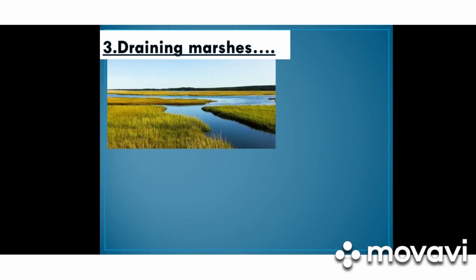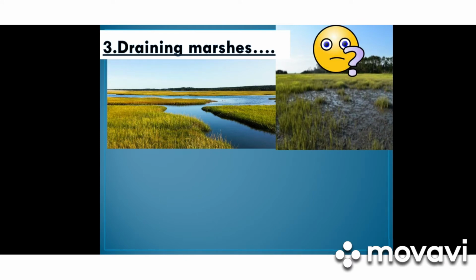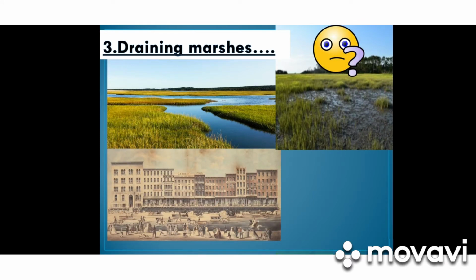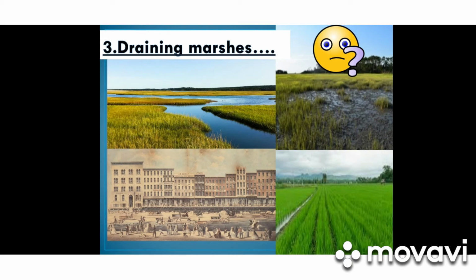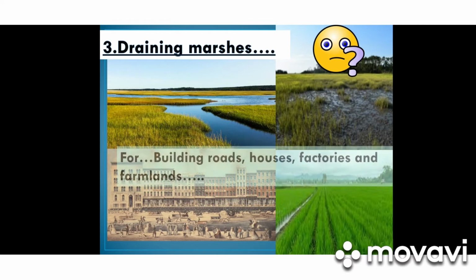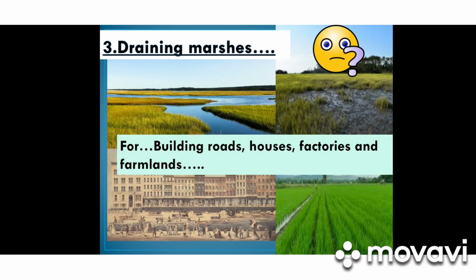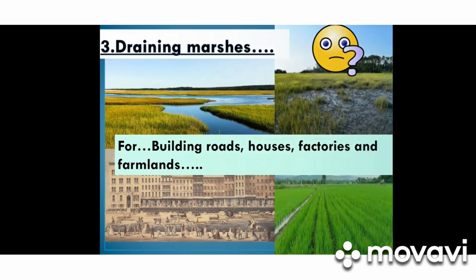Now, can you tell me one more reason behind endangered species? Draining marshes. The marshy areas have been drained for certain purposes by humans. These areas are drained for building roads, houses, factories, and farmlands, and it will really affect the habitat and ecosystem. Those species which are living in these marshy areas will be affected. So it will be a cause of endangered species.